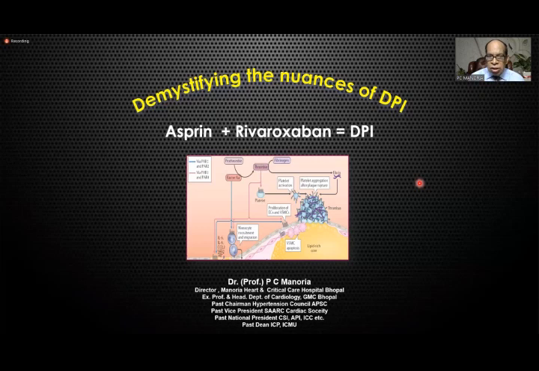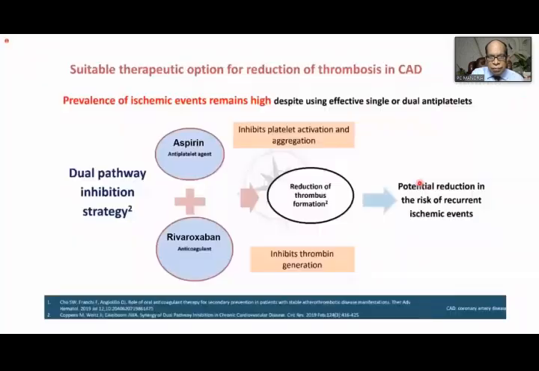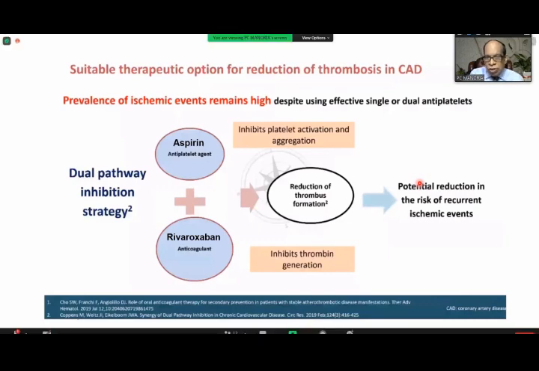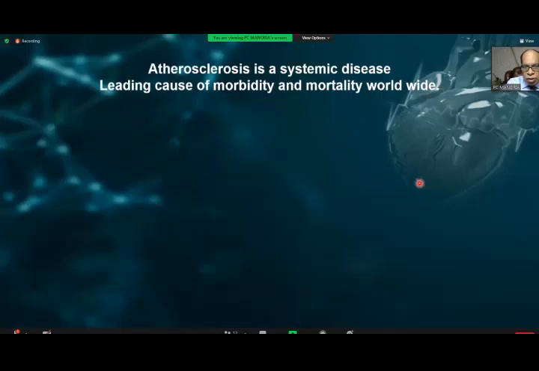Yes, sir. In the next 5 to 7 minutes, I will try to demystify the nuances of DPI, which is a new concept in management of ASCVD. You have already heard that DPI means Aspirin plus Rivaroxaban dual pathway inhibitor. In this dual pathway, Aspirin provides antiplatelet action, Rivaroxaban inhibits thrombin generation, and also has an antiplatelet action.